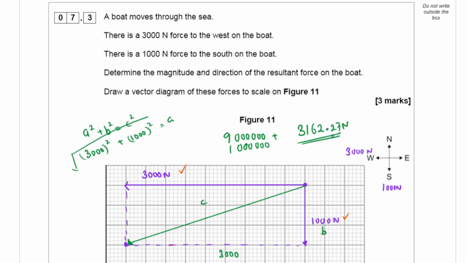So you could use Pythagoras theorem, or you could actually use your ruler as well.